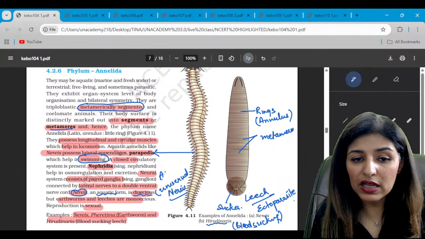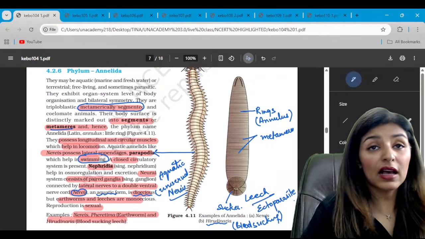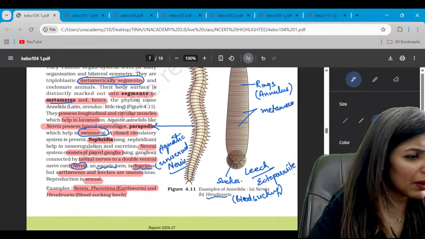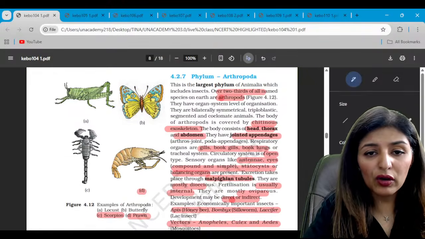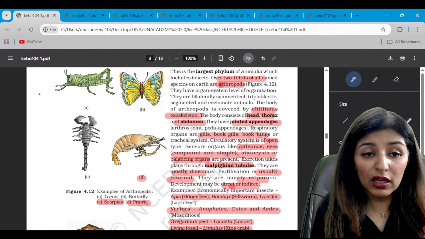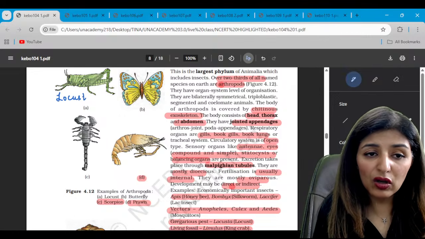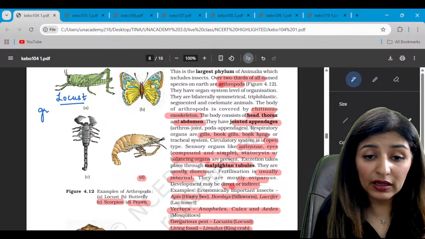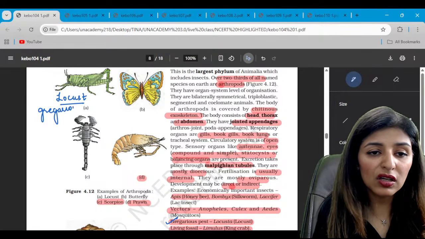So Nereis is aquatic. The third example of Annelida is earthworm, and I am sure we all remember and recognize the structure of earthworm. Now moving on to the largest phylum of the animal kingdom, that is Arthropoda. Look at these structures. The first structure is that of locust. Locust is a gregarious pest. That means it moves in large groups.